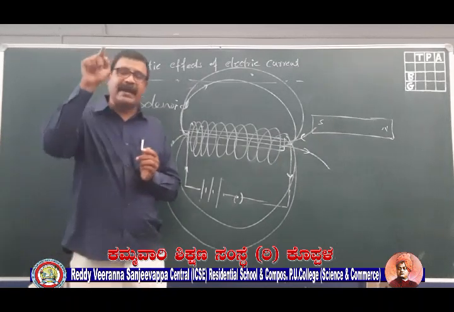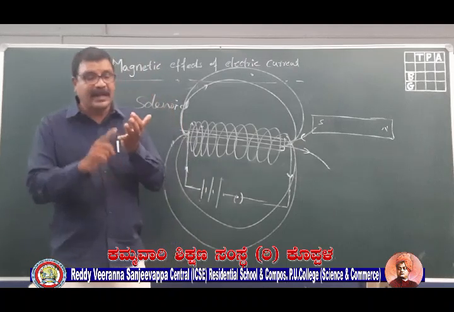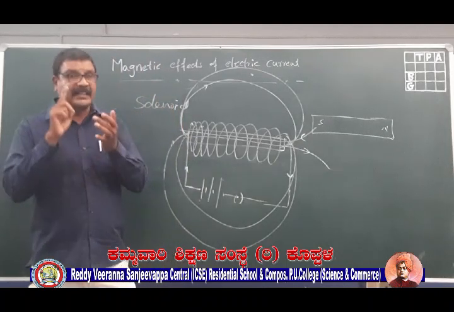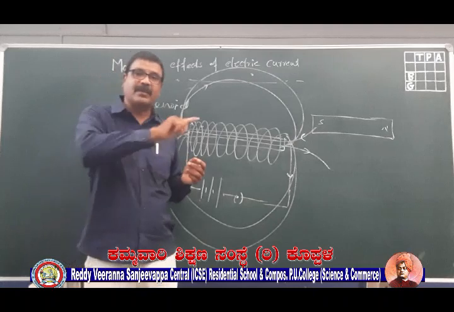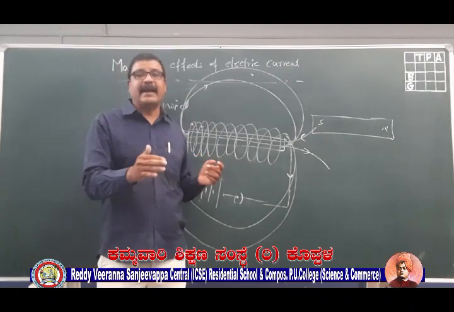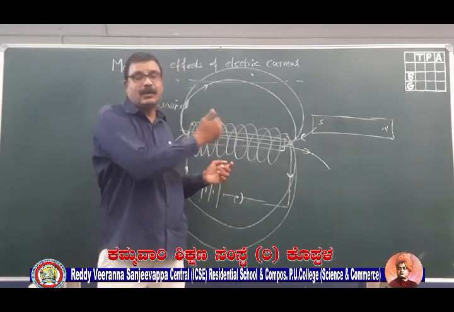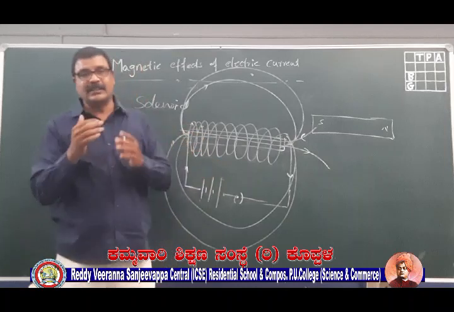It is represented by magnetic lines of force, and the magnetic field has both magnitude as well as direction. These lines of force start from the North Pole and go into the South Pole outside the magnet. Inside the magnet they start from the South Pole and come out at the North Pole.